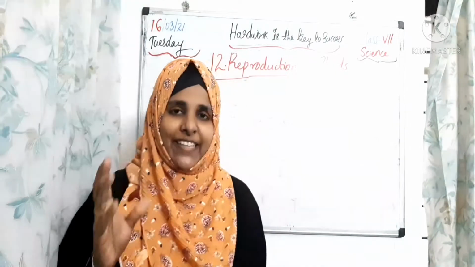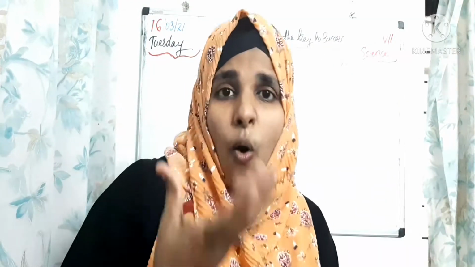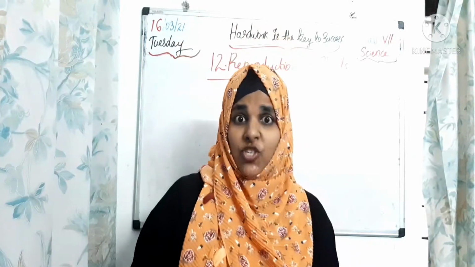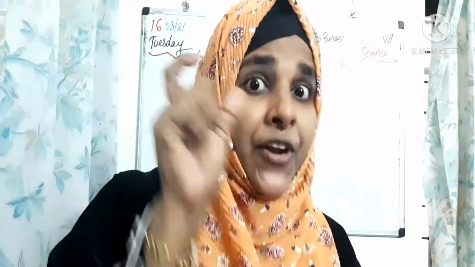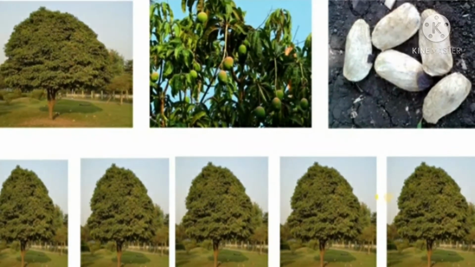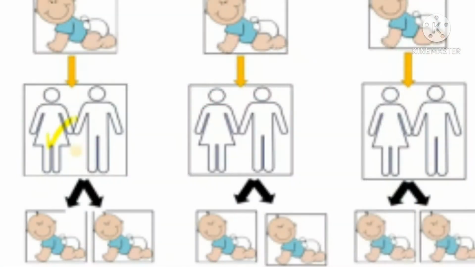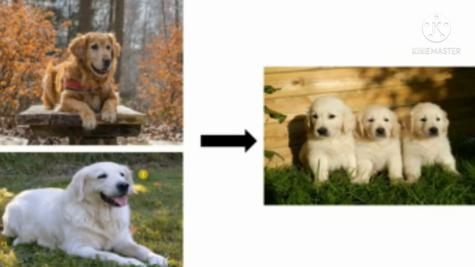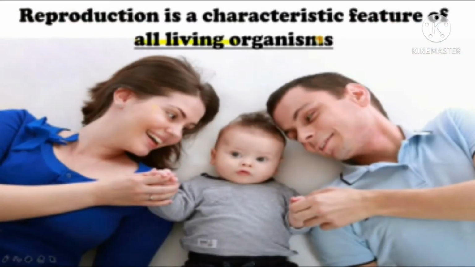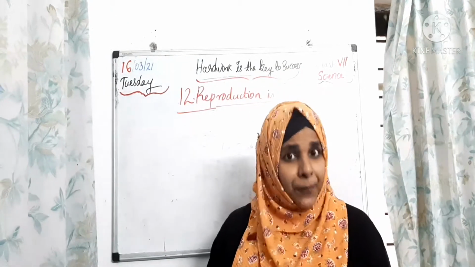So we have to say the definition like that: a new offspring or a new baby, or we have to say a new organism, which is produced from the parent. That process we call reproduction. So it is a characteristic feature of all living organisms, is it? Reproduction is defined as a biological process in which an organism gives rise to young ones or offspring similar to itself.